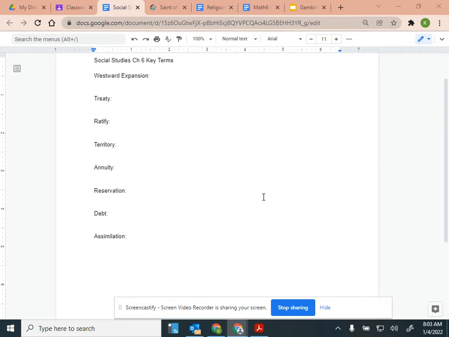So, what I talked about yesterday with those reservations, the United States reserved pieces of land for the American Indians to move onto, but it wasn't the good pieces. The treaty favored the United States. They said, oh, this is land we don't want. We're keeping the good land for ourselves and we're giving you what we don't want. So they were able to make these treaties that favored them. So it wasn't equal, it wasn't balanced.